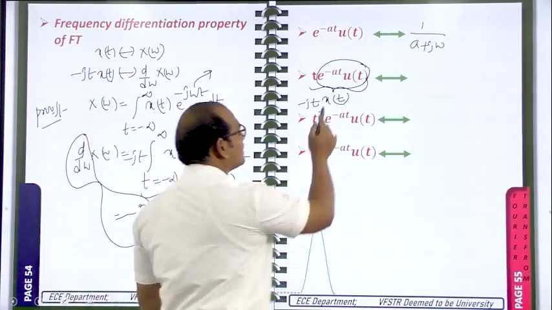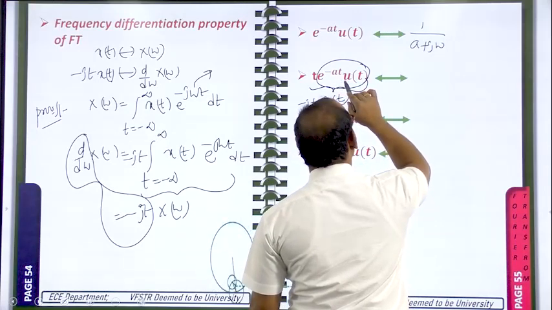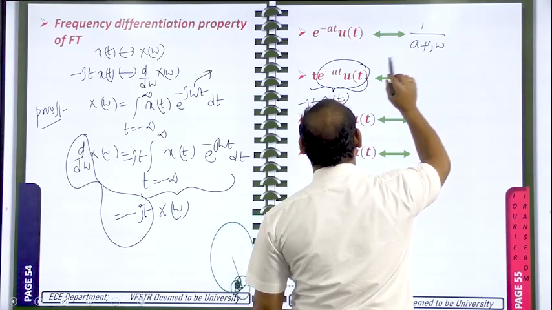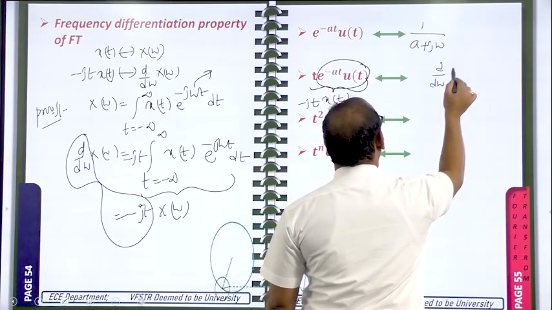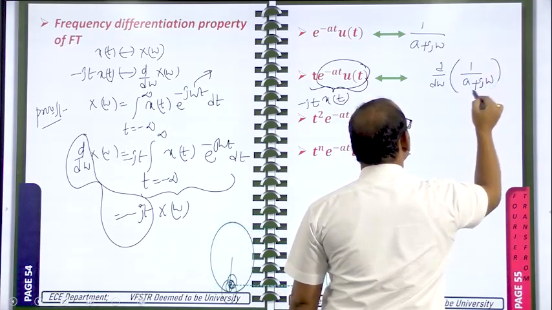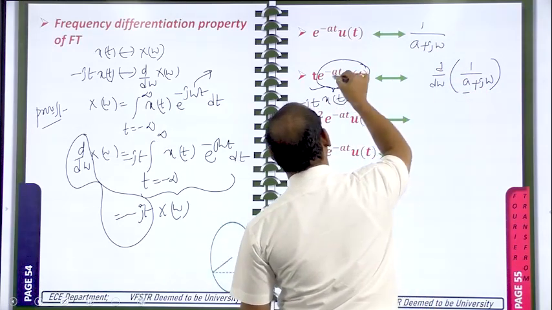Here I will write it: e power minus at u of t has the Fourier transform 1 by a plus j omega. So we have to take d by d omega of 1 by a plus j omega. This is like x of omega, we are doing the differentiation for that, that's why x of t is multiplied with minus jt.